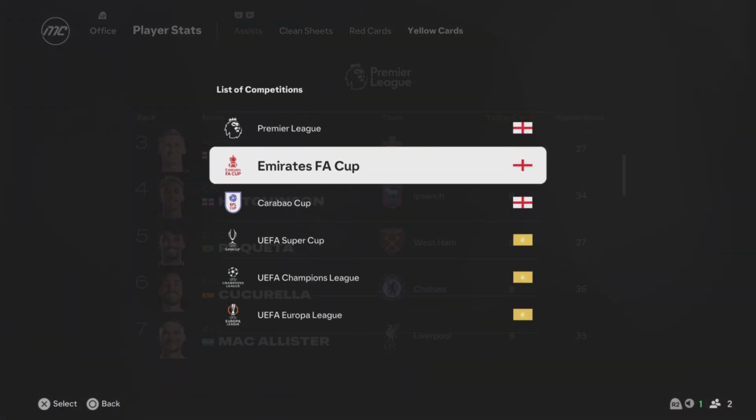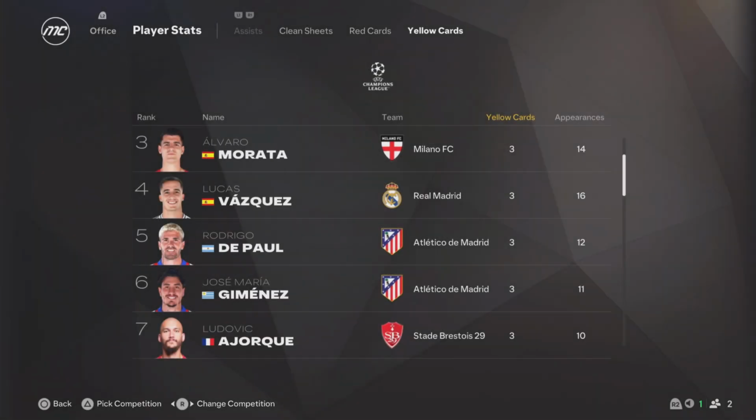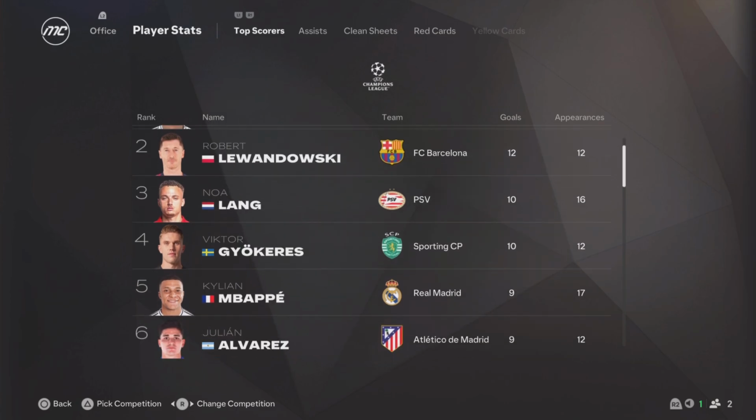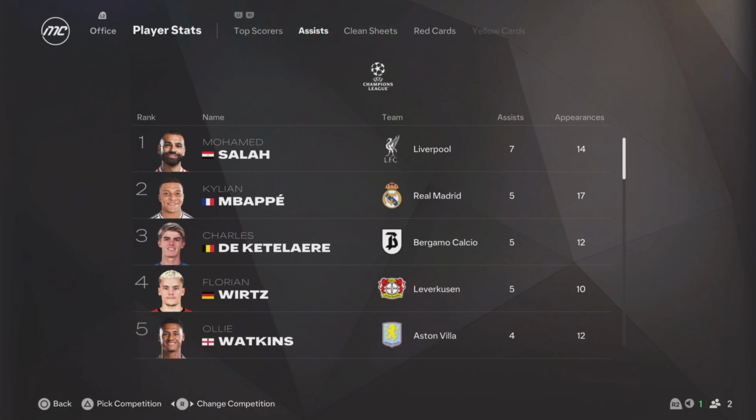And let's look at Champions League top scorers, because that's something. Vinicius wins Champions League top scorer, 13 in the end. Lewandowski 12, Lang with 10, Gyökeres with 10, Mbappe with 9, Alvarez with 9, Harry Kane 8. Top assists are Salah, then Mbappe, Di Castere, Florian Wirtz, Ollie Watkins.